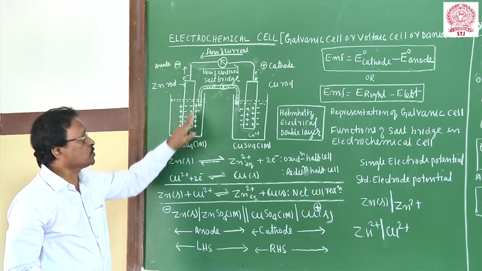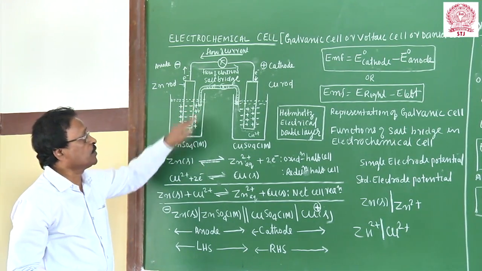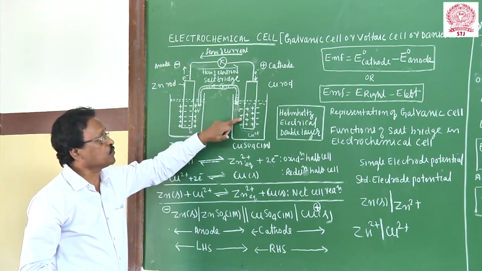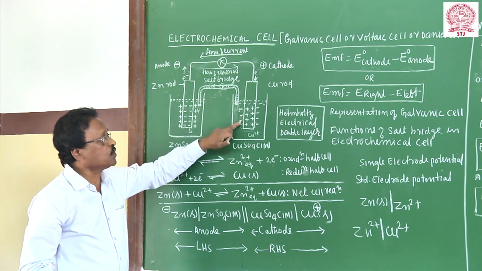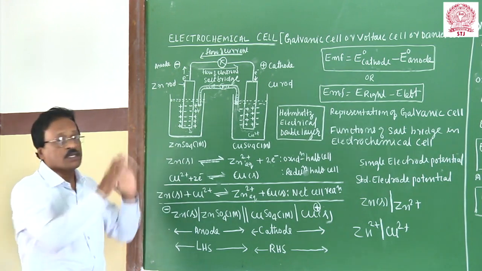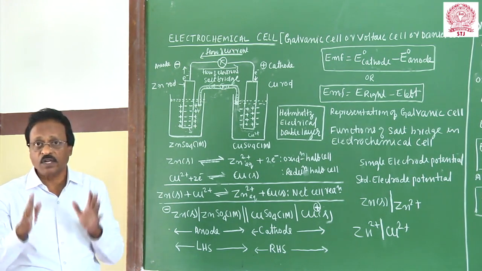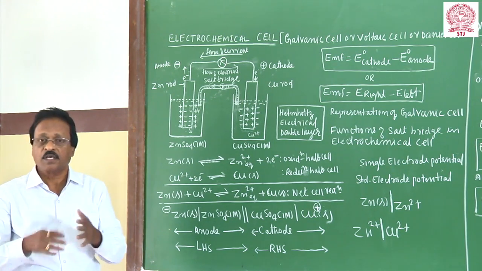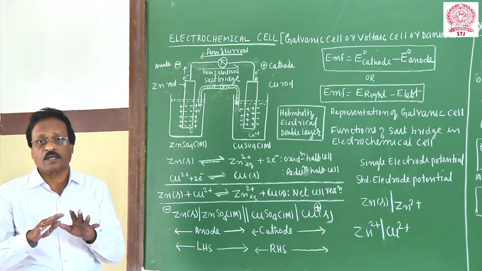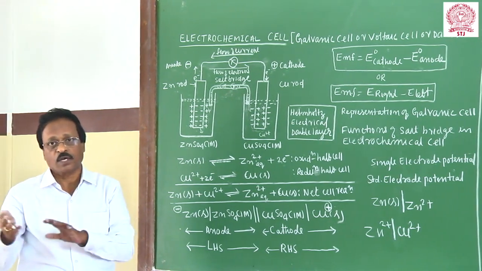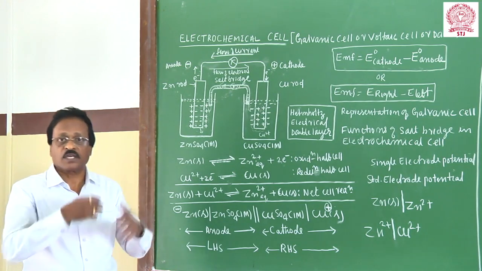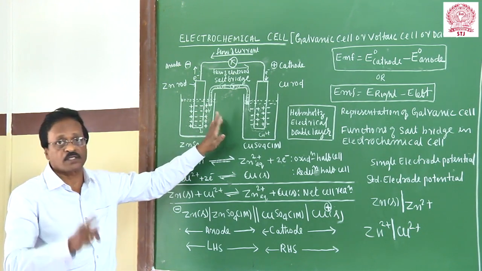So the accumulation of positive charges is removed by the Cl- ions of the salt bridge, and K2SO4 is formed, and the potassium ions neutralize the negative charges. Thereby there is a continuous flow of electrons and current. The galvanic cell is a spontaneous cell. Once we construct the cell, the reaction takes place on its own, unlike the electrolytic cell, where current is the source. If you remove the current, the reaction stops. But here, once initiated, the reaction will keep on taking place. So the galvanic cell is spontaneous.